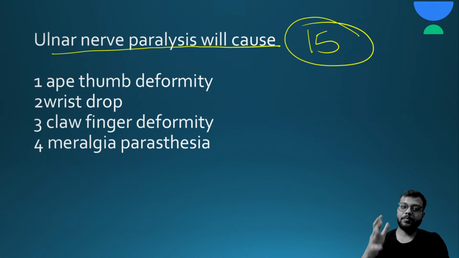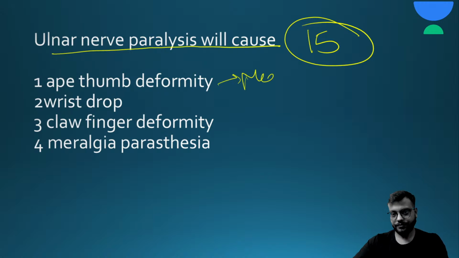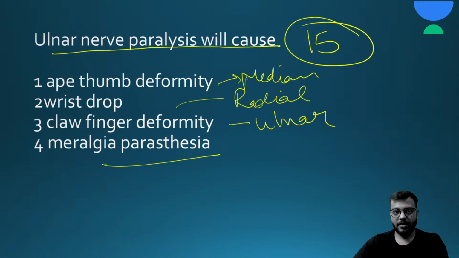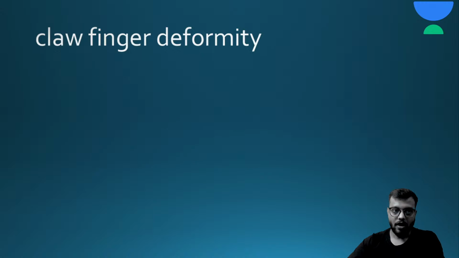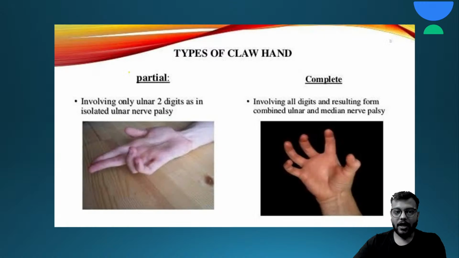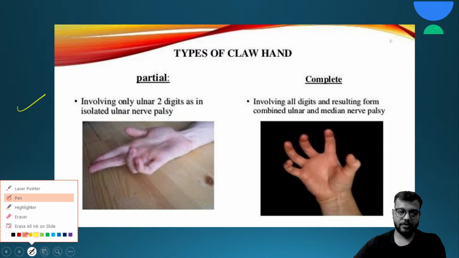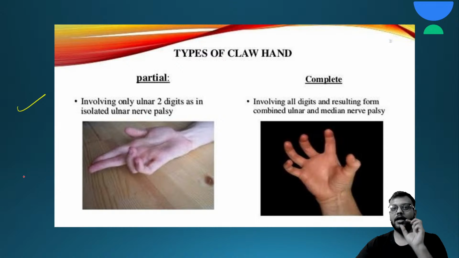Okay, so first of all, ape thumb deformity is due to the median nerve. Wrist drop is due to the radial nerve. Claw finger is due to the ulnar nerve. Meralgia paresthetica happens in the lower limb. So the answer is C, that is claw finger. Okay, now claw is of two types. First is partial and second is complete. In the partial claw hand, only and only the ulnar nerve is involved.